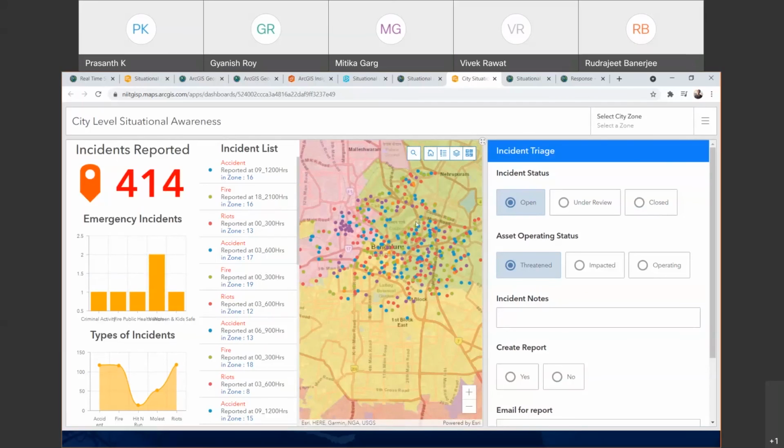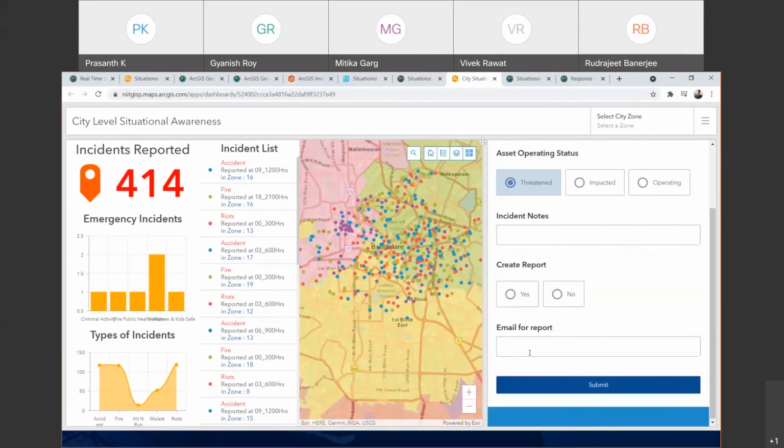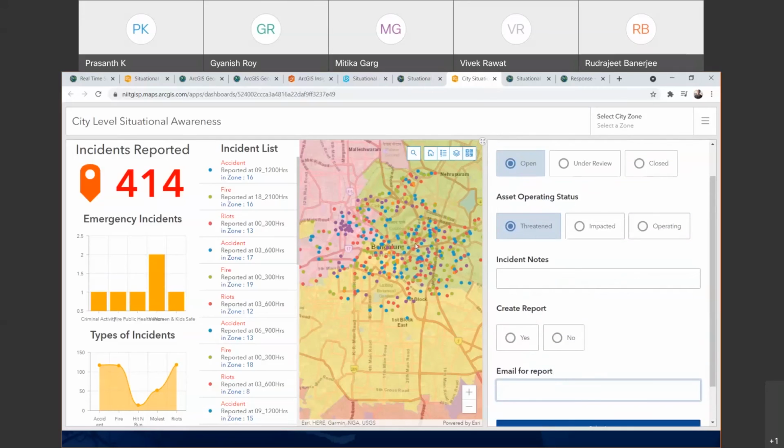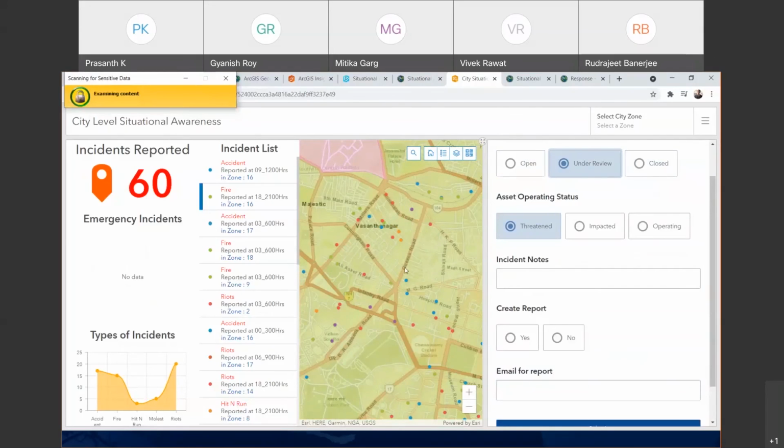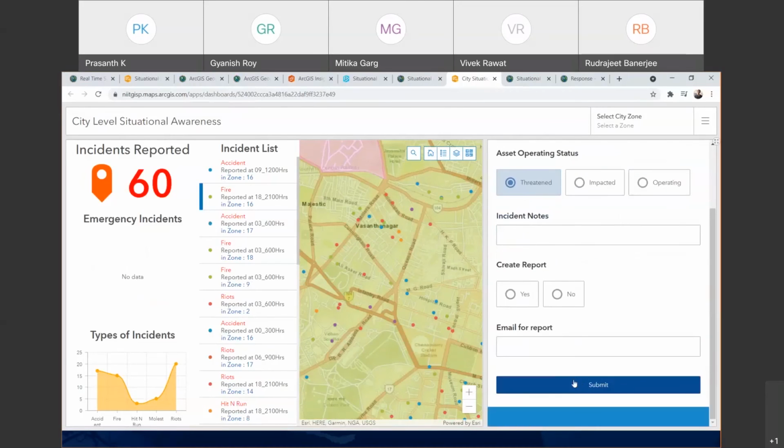You will be able to see that the same incident triage application can be embedded in this operational dashboard, and you will be able to create or update the status of a specific incident. So if you select a specific incident, it will highlight that incident, and you will be able to change the status of that incident of the city and set an update, which will give an alert to the appropriate officials. And it can be a set of email IDs who are responsible for that specific zone.